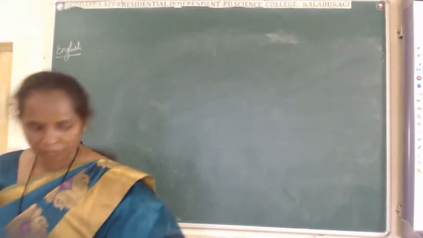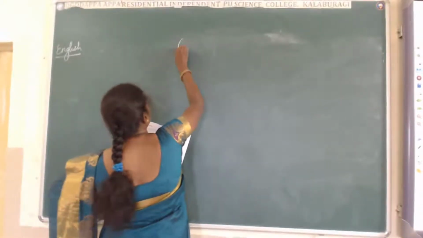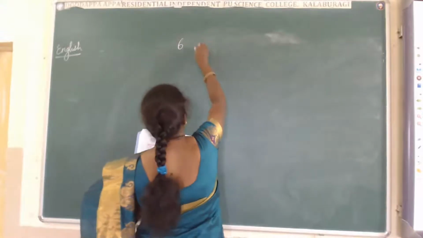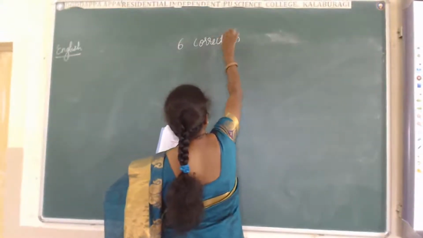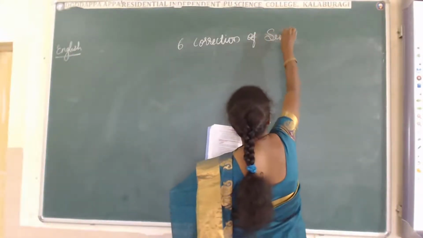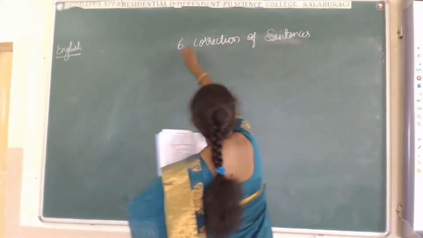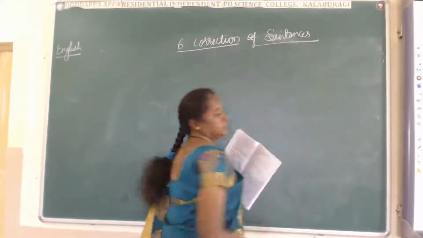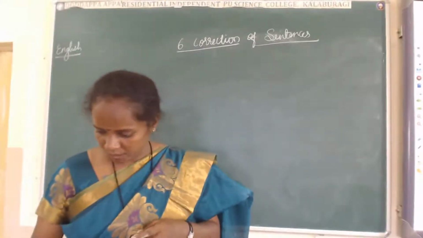Shall we jump to another new concept, that is correction of sentences. This is the new concept, correction of sentences.